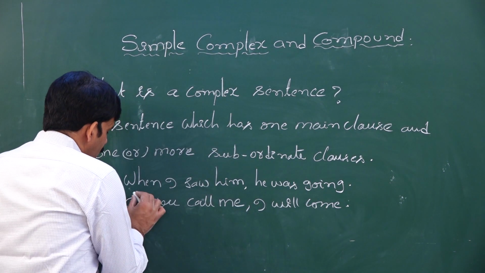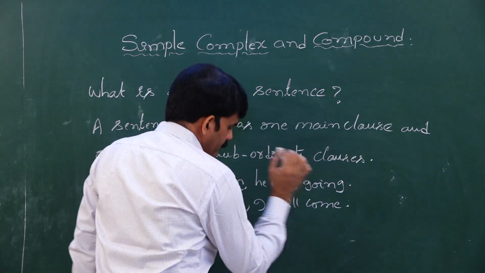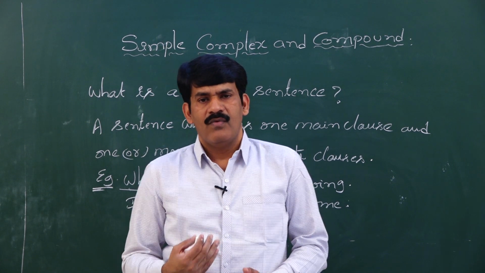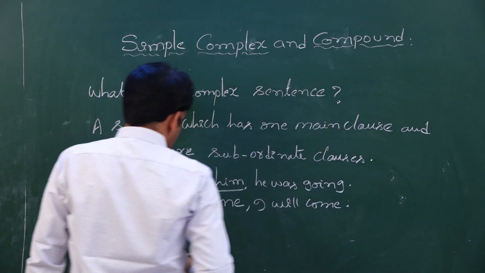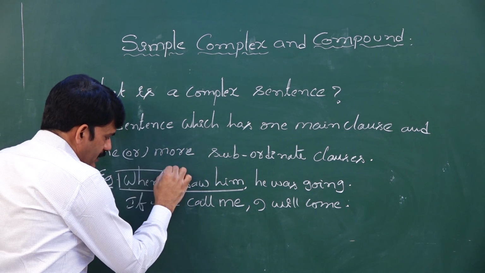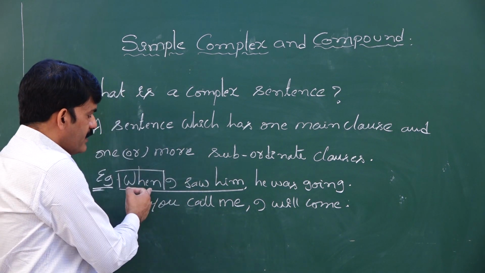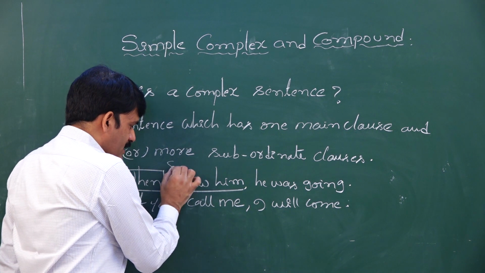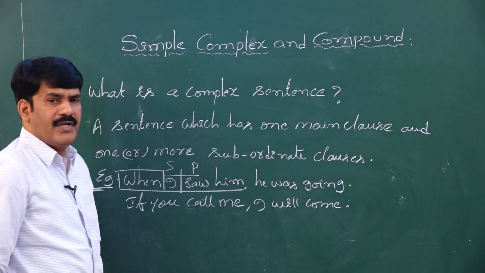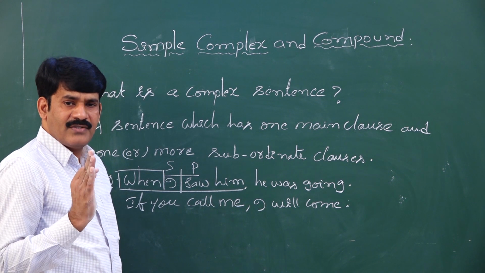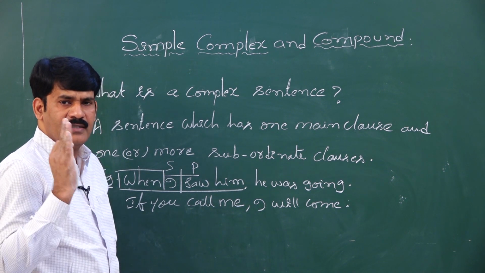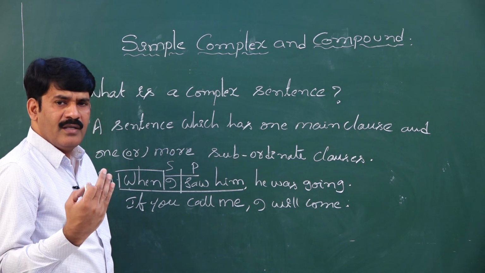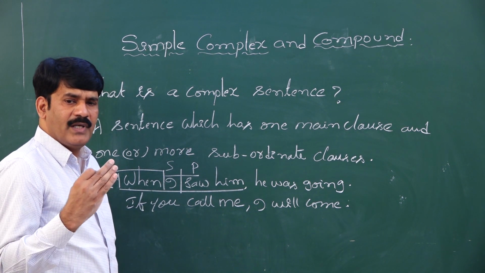Here we have two clauses. When I saw him, so what? Is it giving complete meaning by itself? No. Why? Because this clause is supported by the subordinating conjunction when. When the clause is supported by the subordinating conjunction when, it is not giving complete meaning, though it has a subject and predicate part. Never you forget, even a subordinating clause has a subject and predicate like a main clause. But a subordinating clause cannot give complete meaning, whereas a main clause gives complete meaning.